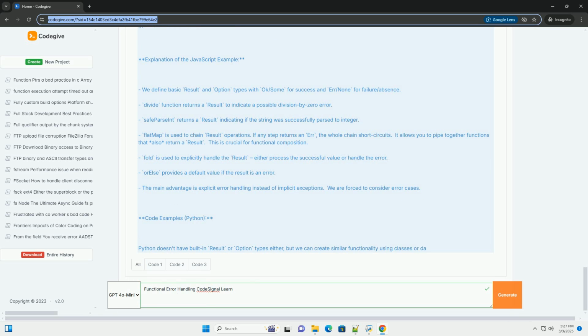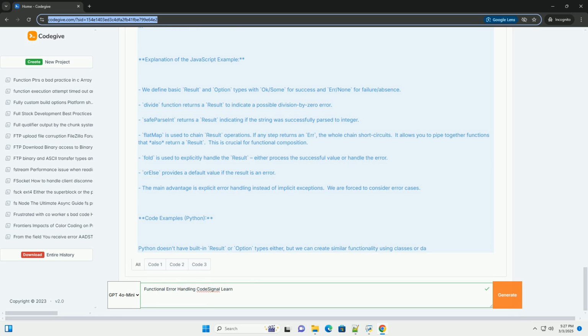fold is used to explicitly handle the Result, either processing the successful value or handling the error. orElse provides a default value if the Result is an error. The main advantage is explicit error handling instead of implicit exceptions. We are forced to consider error cases.